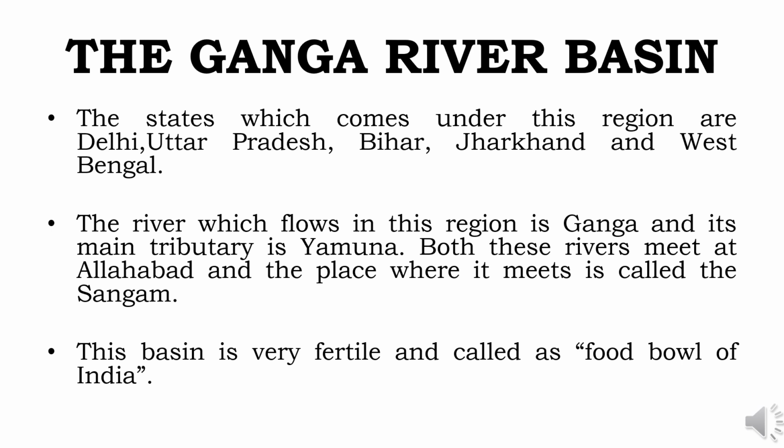Besides Yamuna, the other tributaries of the river Ganga are the Ghagra, Gomti, Gandak, Kosi, Chambal, Betwa and Son. When the river Ganga enters into West Bengal, it divides into two branches. One branch enters into Bangladesh and is called Padma, whereas the other branch which stays in West Bengal is called Hooghly. The delta called Sundarbans, which is formed by the river Ganga and Brahmaputra, is the world's largest delta.